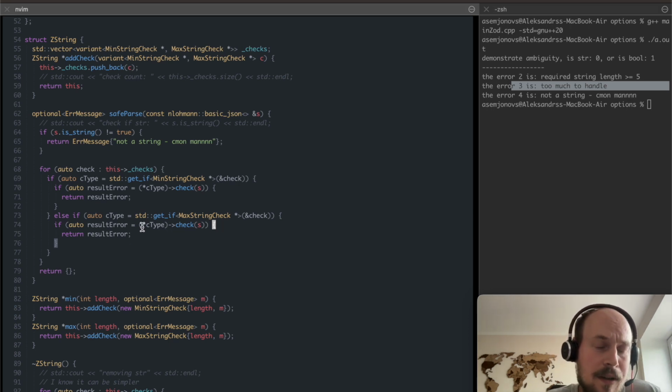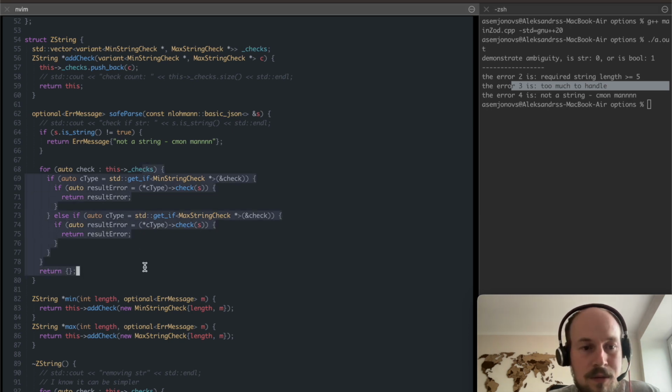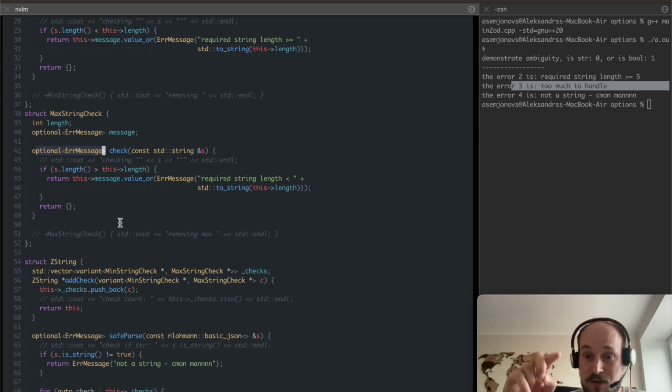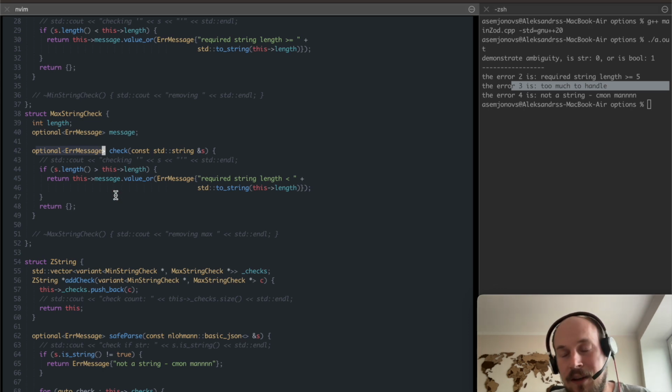But anyway, maybe this is too much code, but it's a small example of possibilities, right? To get something varying from the list, and as a result of these checks, return something of optional nature. In TypeScript, this would be a question mark, like return something, question mark, or null. So return this particular shape or null. In this case, I decide to use an optional error message. And again, it's located on the stack.